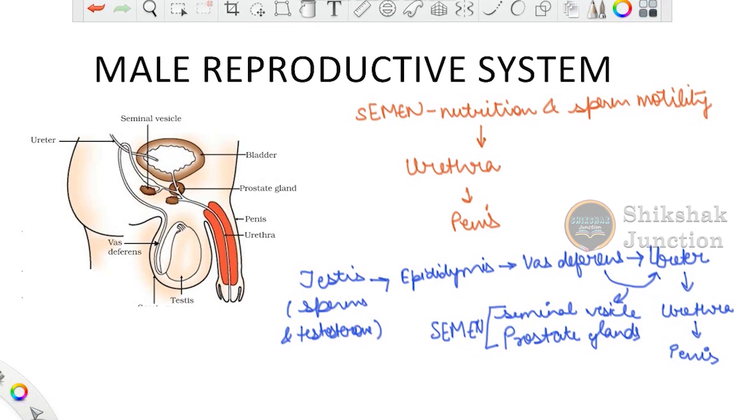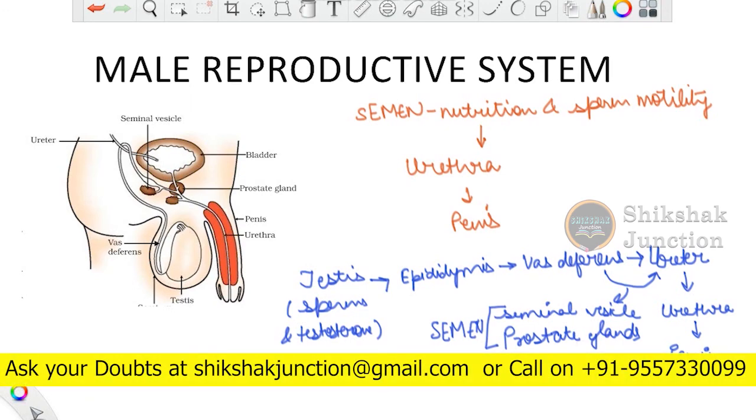Okay, so next lecture में we are going to discuss the female reproductive system as well as some more important things, and finally उसके बाद शायद एक और लेक्चर और लगेगा, and then we are coming to the end of this chapter. So this is all about this particular male reproductive system.